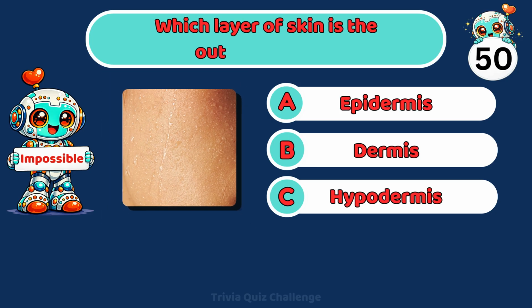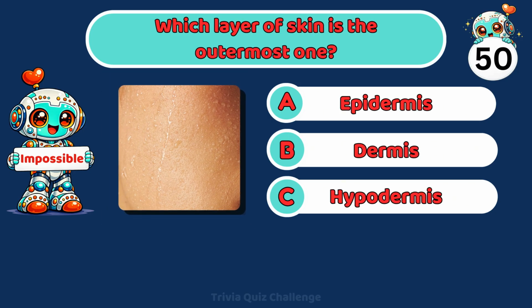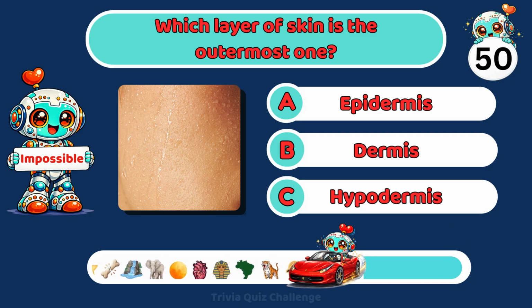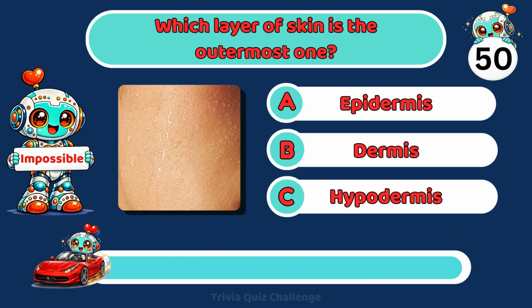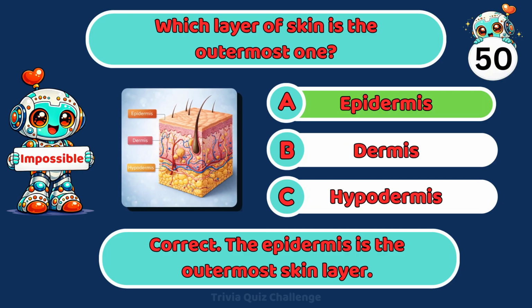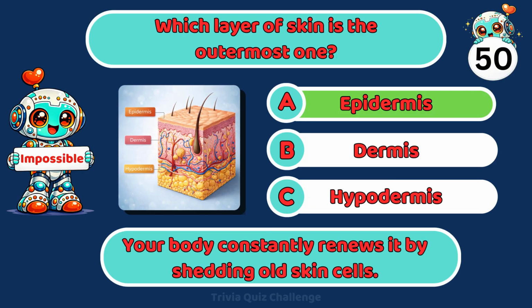Which layer of skin is the outermost one? A. Epidermis, B. Dermis, C. Hypodermis. Correct. The epidermis is the outermost skin layer. Your body constantly renews it by shedding old skin cells.